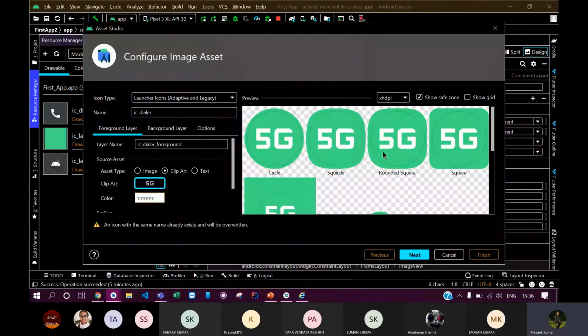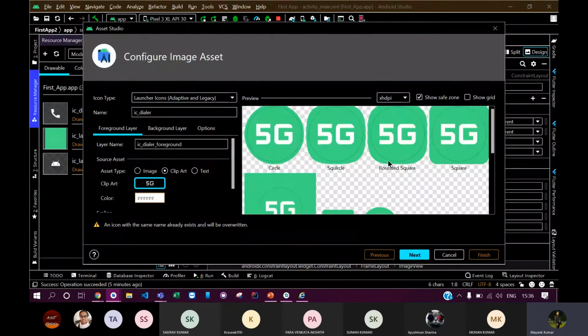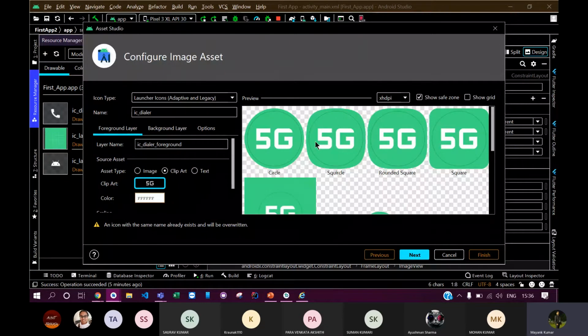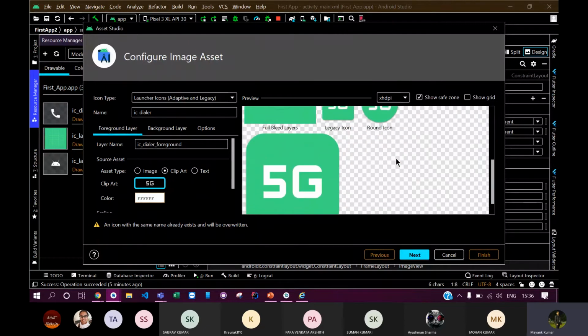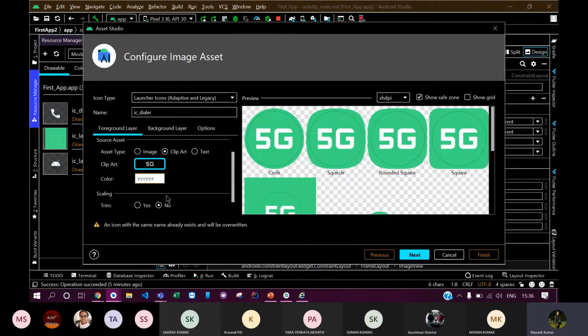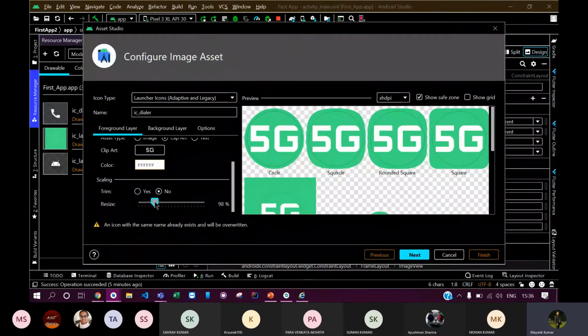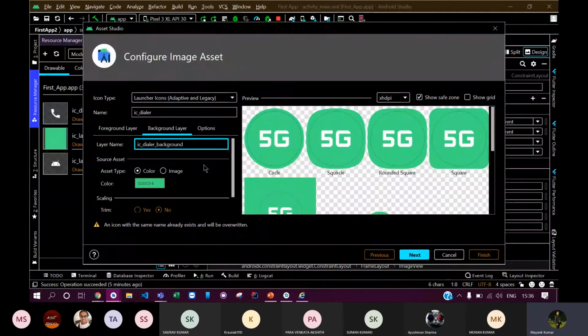So this was the foreground layer, the front layer of this icon, and you can see the different styles that my icon would support. Different Android devices contain icons of different shapes. Some are curved icons, some are regular square icons, and some are circular icons. You can see it shows me the different designs my icon would have if I use a particular shape. You can also use scaling so that you can make it as large or as small as you want.